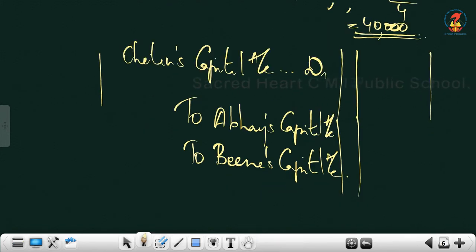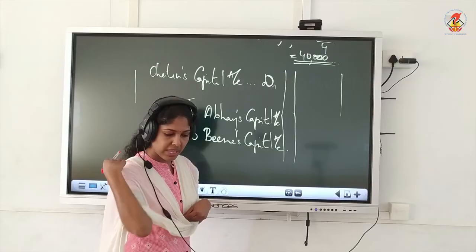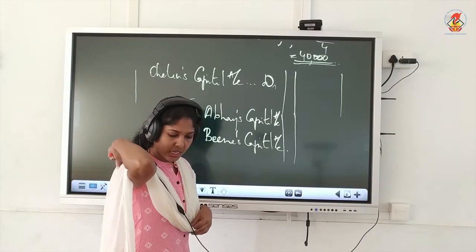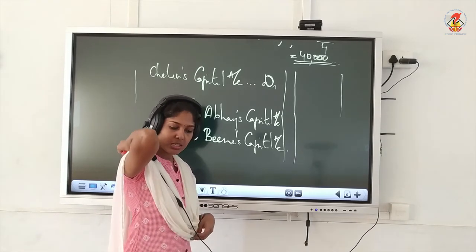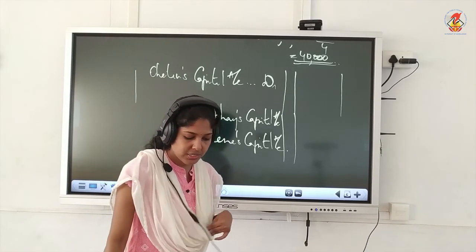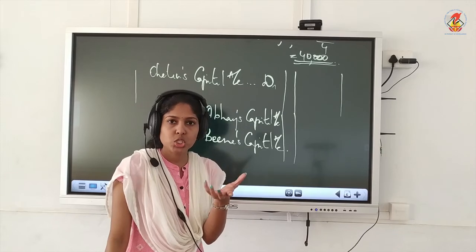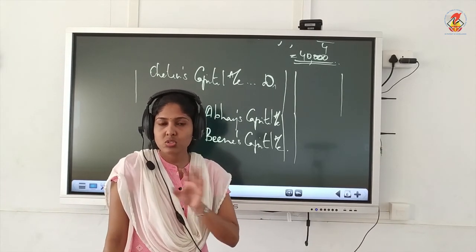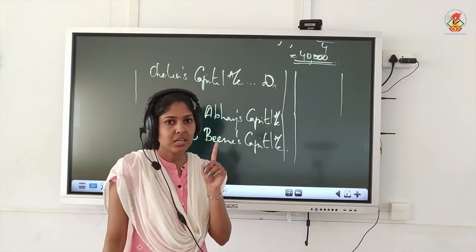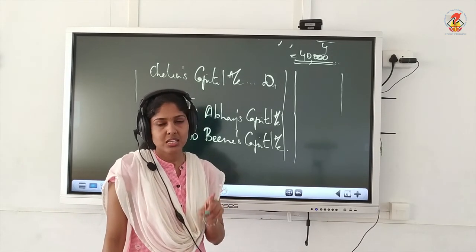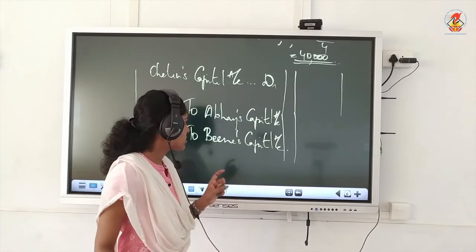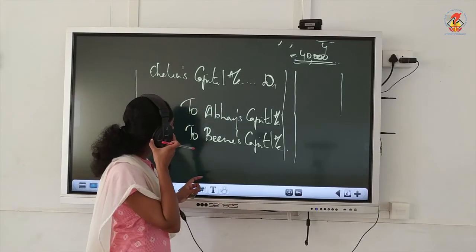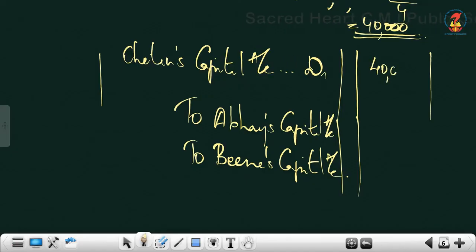Okay, here did they mention about the sacrificing ratio? They haven't mentioned about the sacrificing ratio. No ratio given in the question. Did you see that Abhay and Beena are partners in a firm? That is the sentence. They haven't mentioned what is the old ratio. Nothing is mentioned. So what should we assume if there is no ratio in the question? What is the provision in the absence of deed? Take it equally. So assume it as equal partners. What was the amount? Yes, 40,000. Divide it equally. That is 20 each.